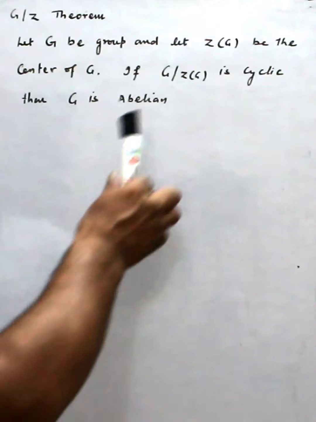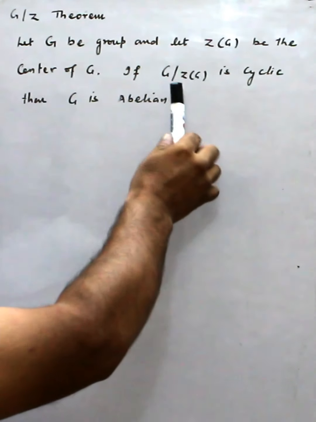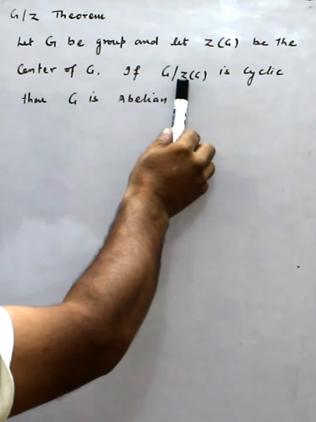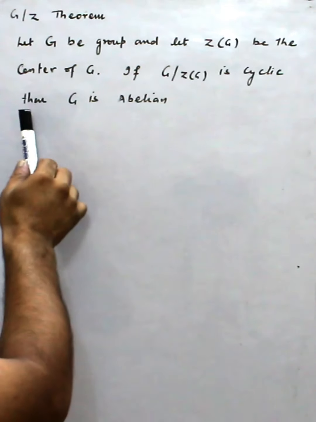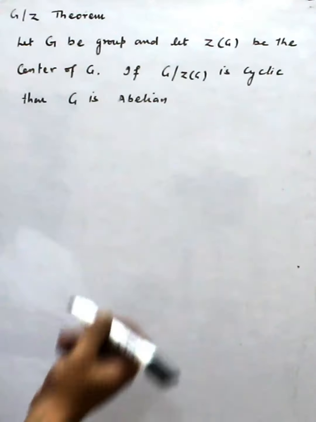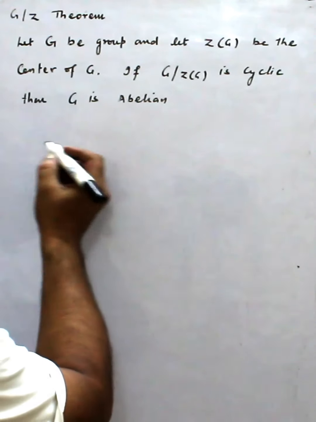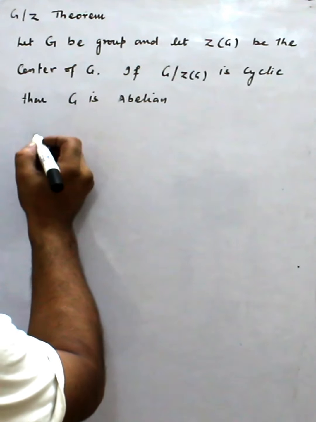So the G/Z theorem: let G be a group and Z(G) be the center of G. If the factor group G/Z(G) is cyclic, then G is abelian. So first, before we prove the theorem, we notice what we have given.